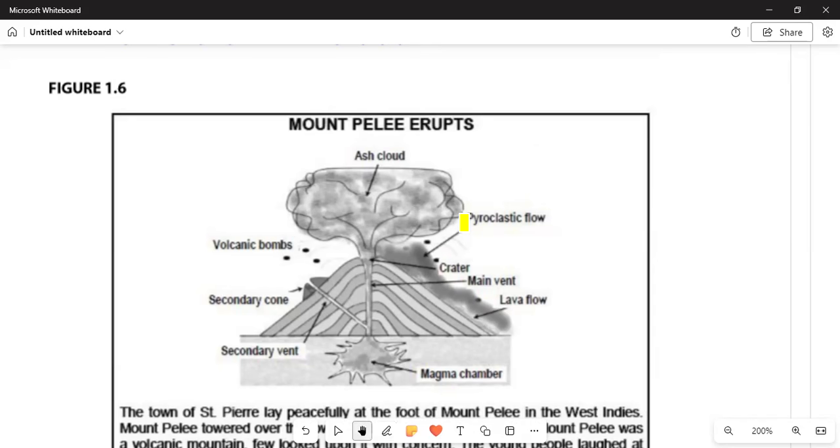Okay, here in 1.6 at this figure, we have the Mount Pelée eruption. This is the eruption that occurred. It was marked by the secondary cone, where the lava flowed to the main vent, causing the crater to explode and the volcanic bomb to happen. There is a bomb taking place and the people are affected. You can see on top the ash cloud.